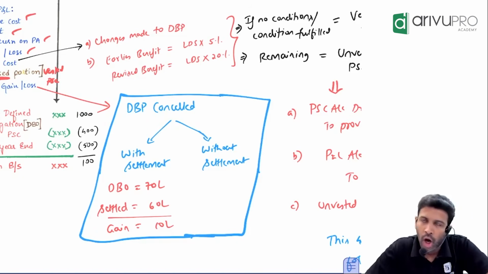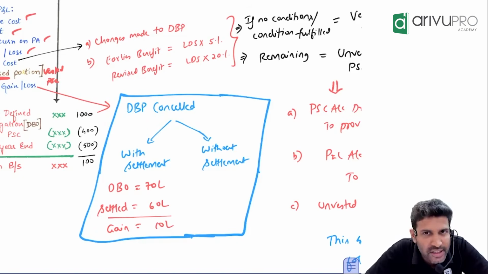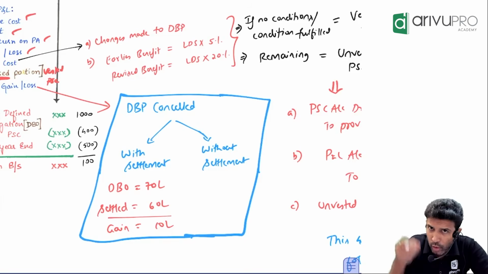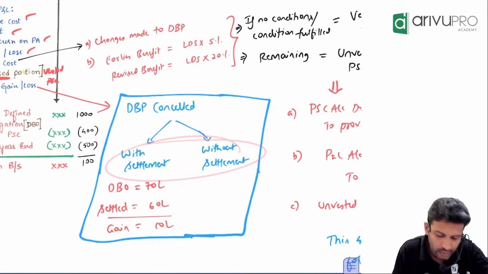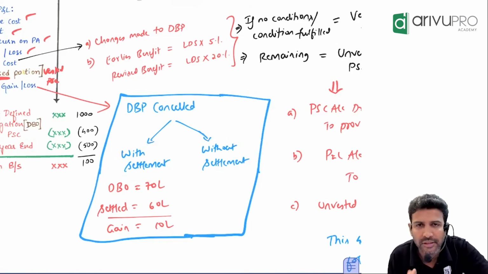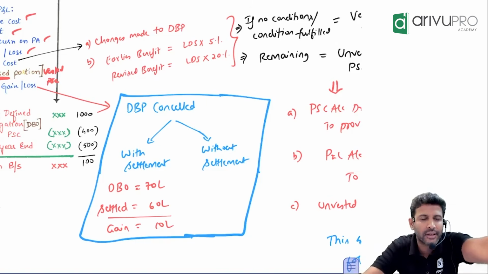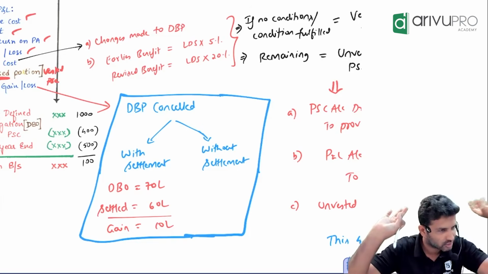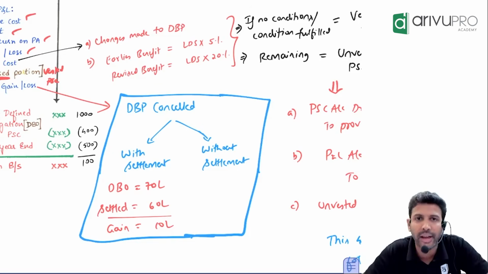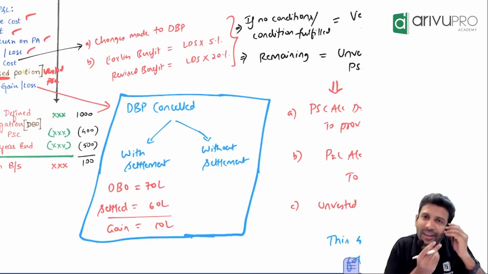Now, whenever you cancel the plan, employees will be fully frustrated. So when you cancel a plan, there are two modes of cancellation. One with settlement, another without settlement. With settlement means you will give some money and say, don't expect anything more. That's all, this much only I can afford. You take this much.